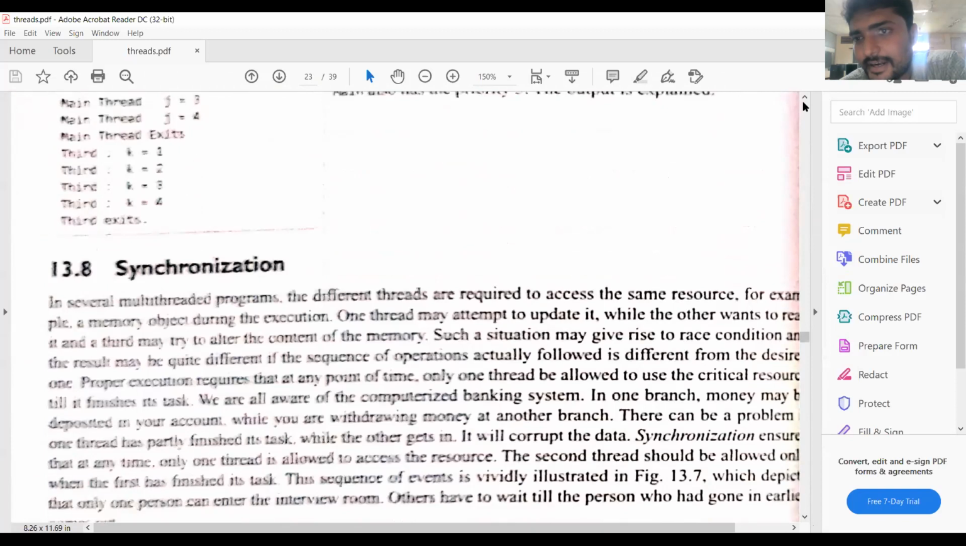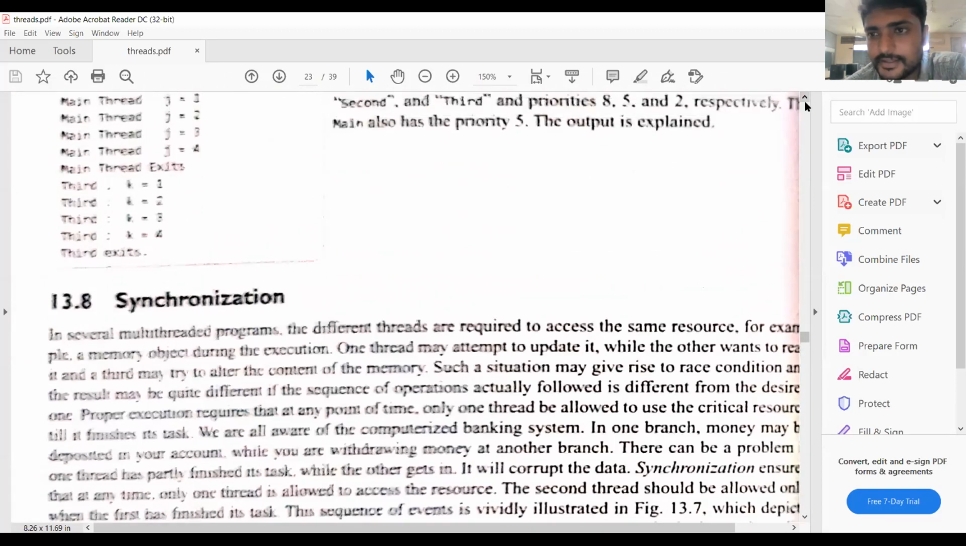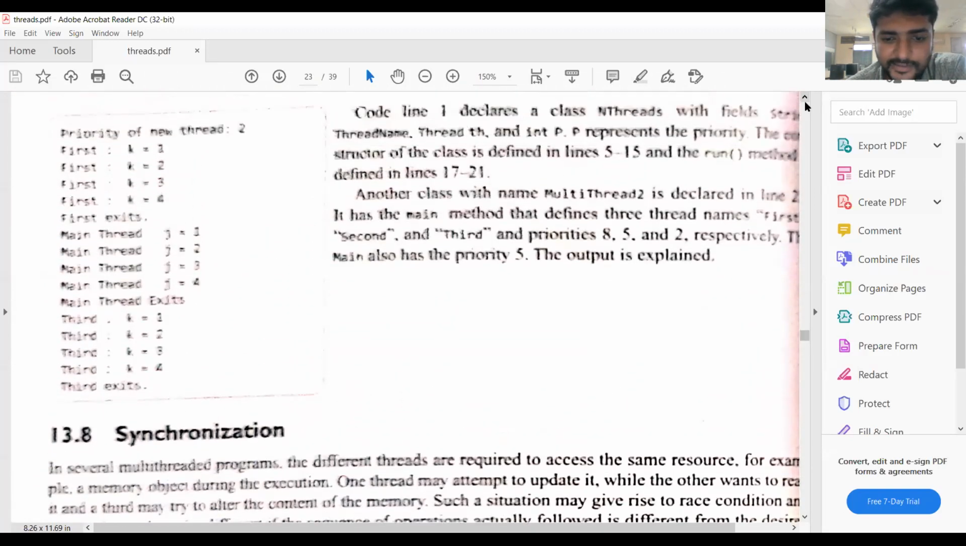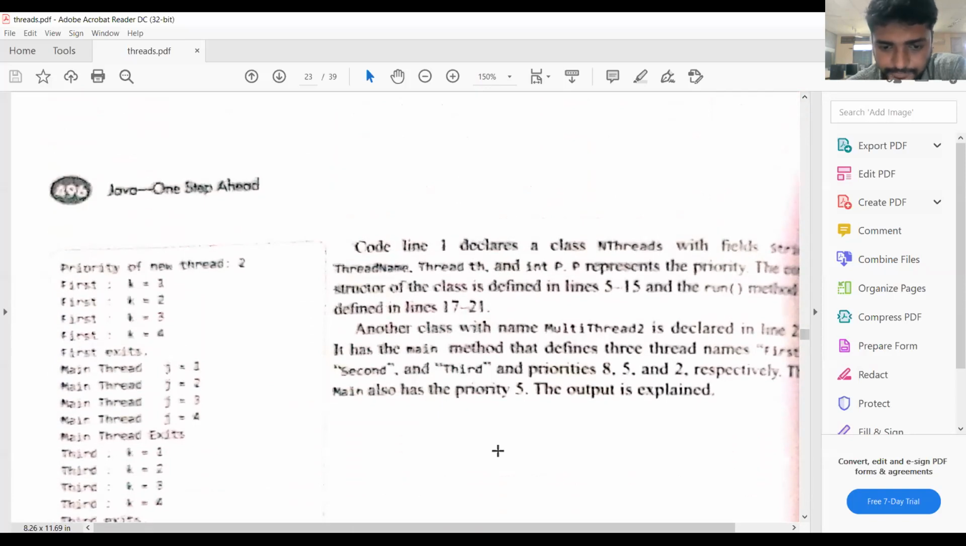So the next concept is synchronization. We will see this one in the next class. So let us execute some programs.